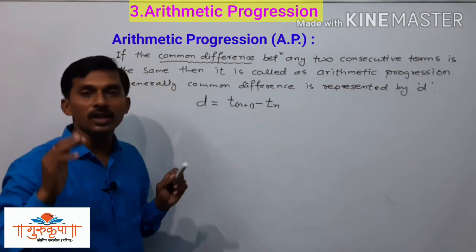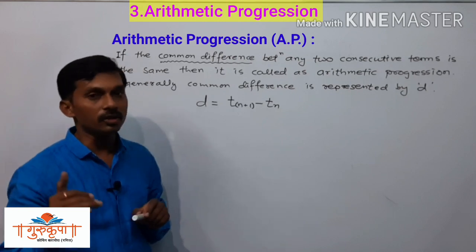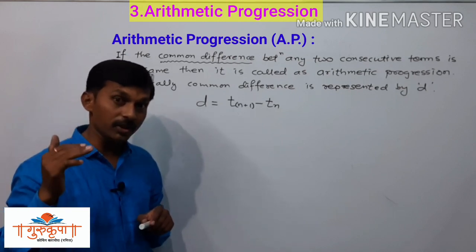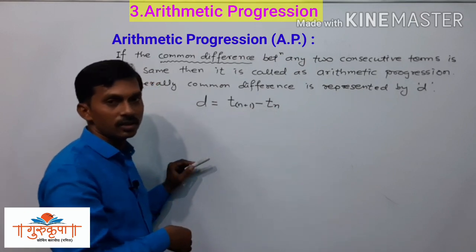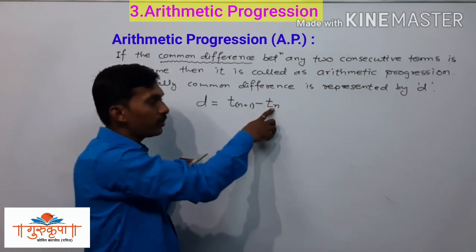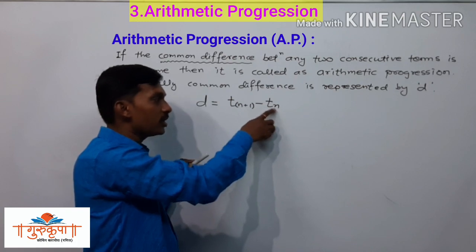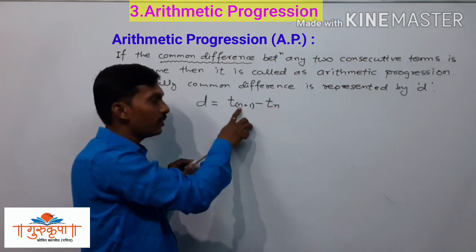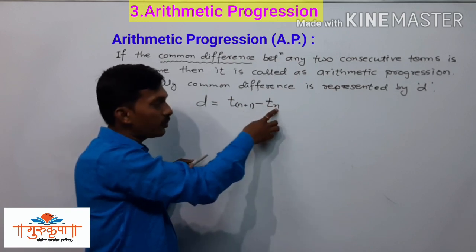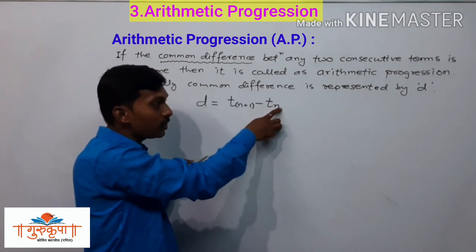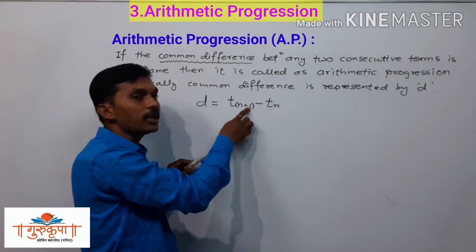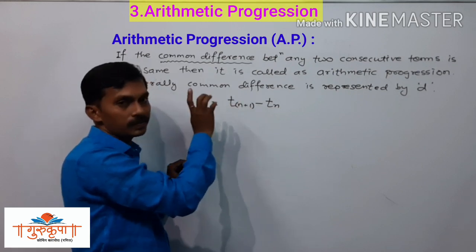If you have the 11th and 10th term given, then you have to subtract T11 minus T10. Whatever term we have here, the next term of this is here. This is the 10th term, we have the 11th term here. If you have the 5th term here, then you have the 6th term here. If you have the 99th term here, then you have 99 plus 1, that is the 100th term here.